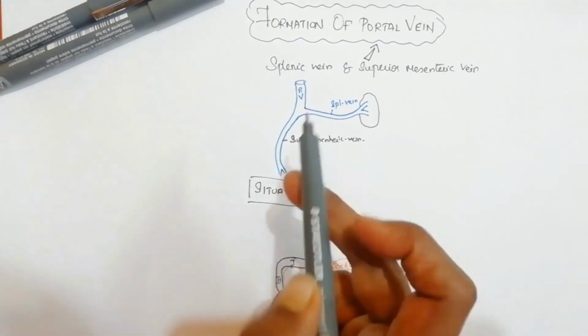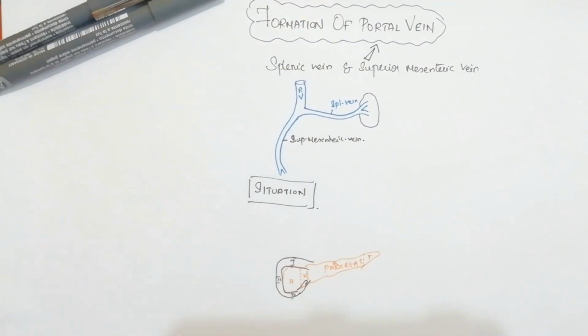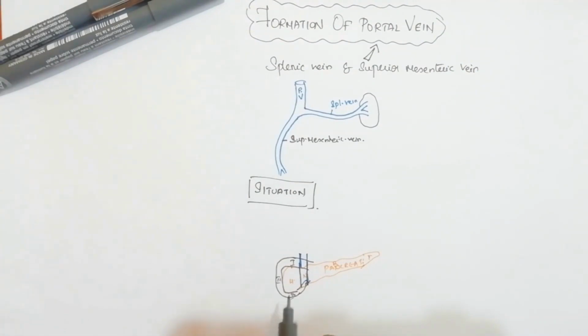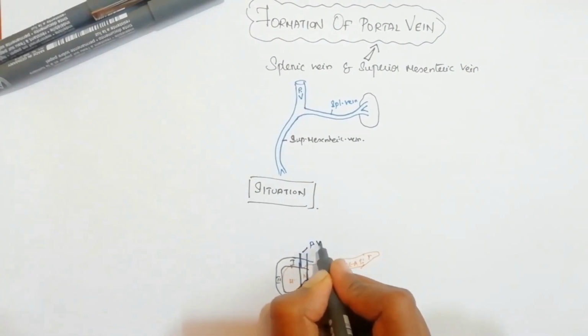So now to talk about the situation of the portal vein, this portal vein is present just behind the neck of pancreas. So this is the region where we have got the portal vein. So in the region behind the neck of the pancreas we have got the formation of the portal vein. So this is the portal vein situation behind the neck of pancreas. So this is portal vein.